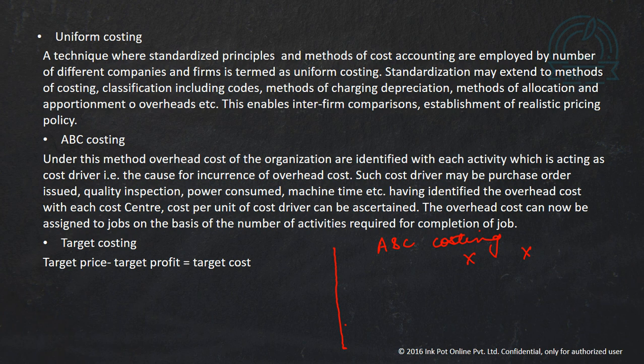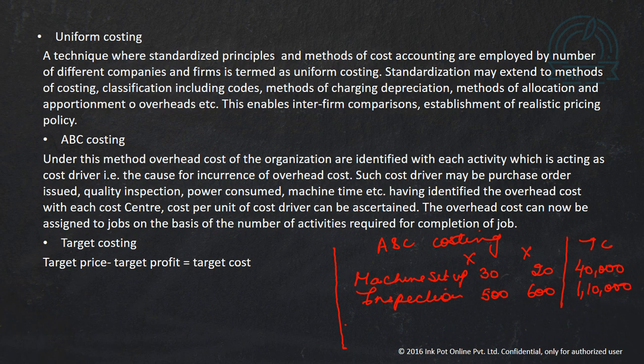Different activities are like machine setup cost, and we have inspection. For example, the number of machine setups is 30 for product X and 20 for product Y, and the total cost is 40,000 for machine setups. Similarly, let's say the number of inspections is 500 for product X and 600 for product Y, and the total inspection cost is 1,10,000.